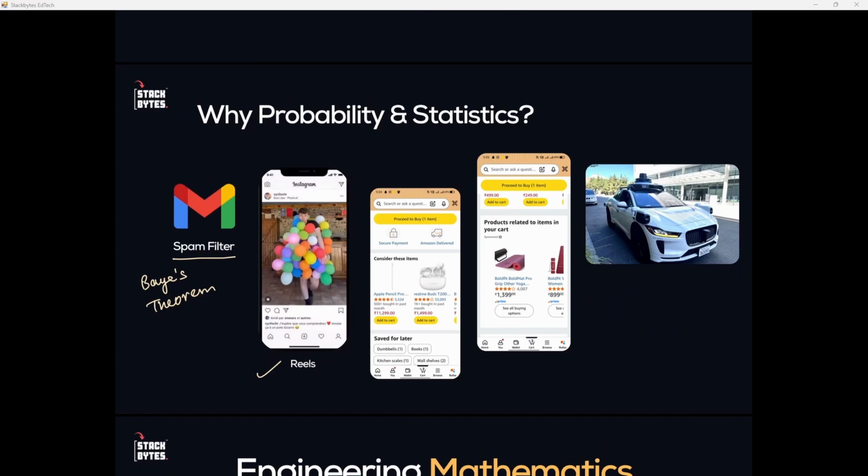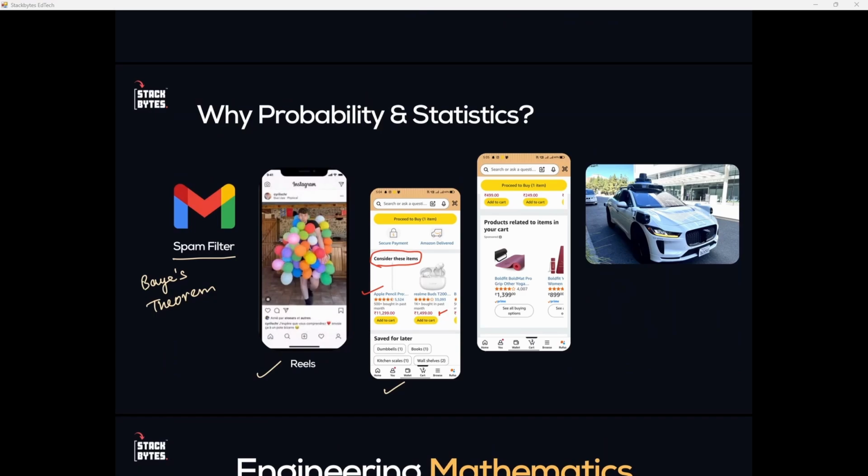All right. Amazon and Flipkart, take these examples. When they show you "customers also bought something", when you order a product, they show you that if you are ordering this, you may also be interested in this product. So it is showing, see, consider these items also. It is showing this Apple Pencil and then the Realme Buds and all the products. All right, so how are these recommendations coming, how is the application showing you these recommendations? This is probability and statistics.